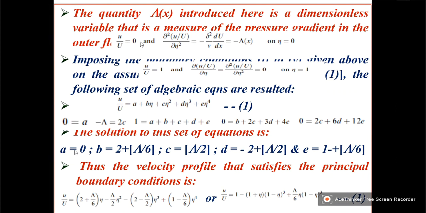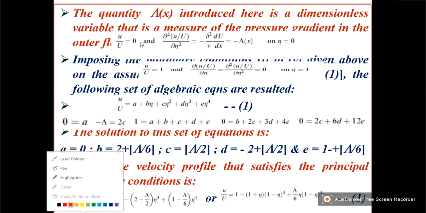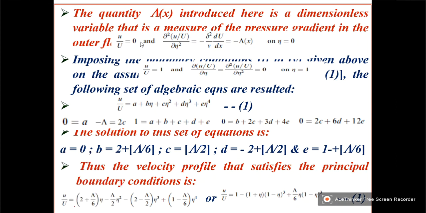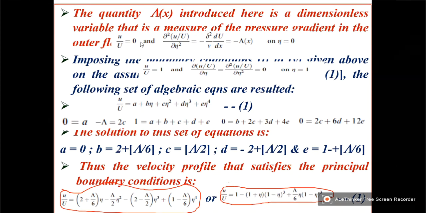So substitute back: A is equal to 0, B is equal to this, C is equal to this, D is equal to this, and E is equal to this. So you will get the velocity distribution like this. Come on, all of you do this, the substitution only.